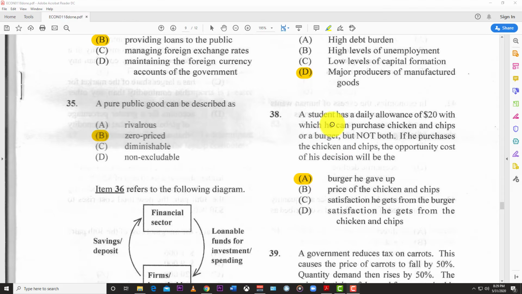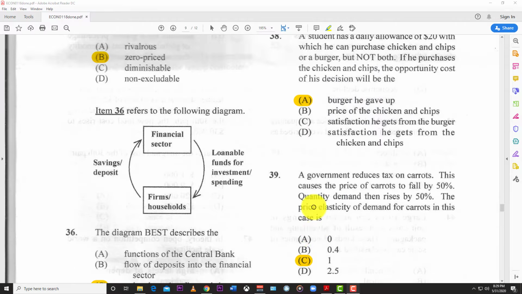38. A student has a daily allowance of $20, which he can use to purchase chicken and chips or a burger, but not both. If he purchased chicken and chips, the opportunity cost of his decision will be the burger that he gave up. Opportunity cost is what he gave up, so A, the burger.